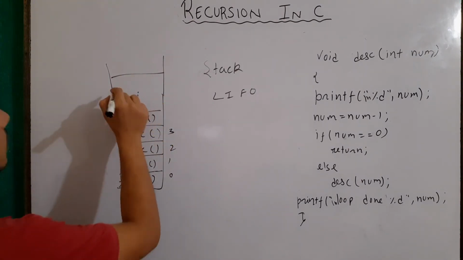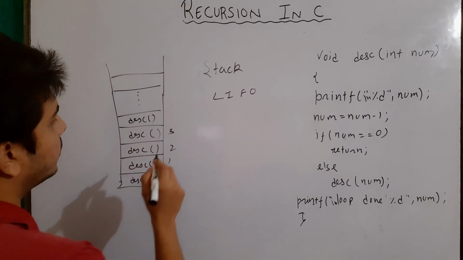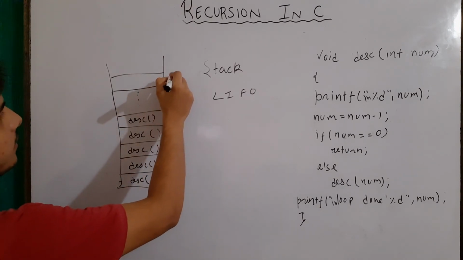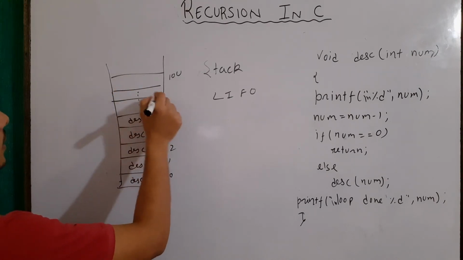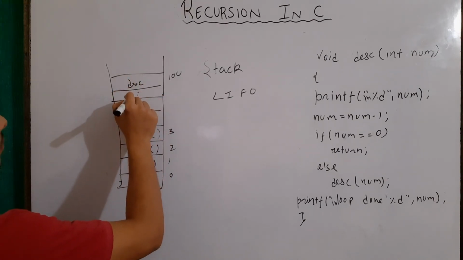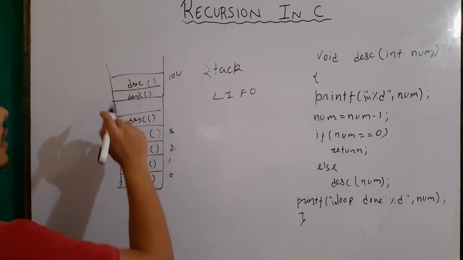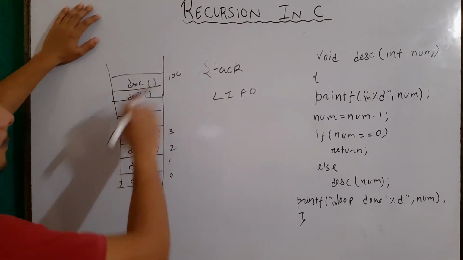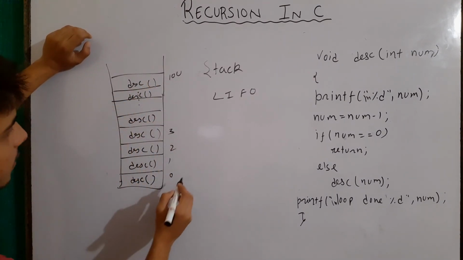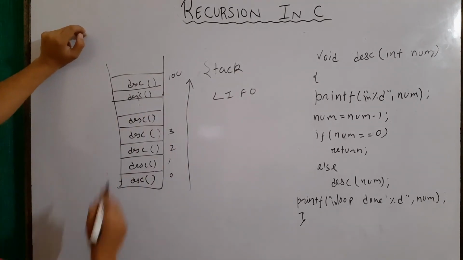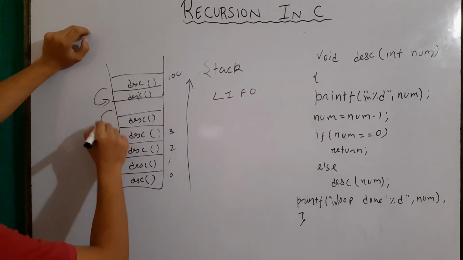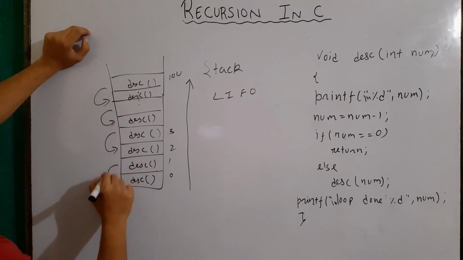Let's say in the 100th call the condition is met, and the function stops calling itself again. Now the function is returning back. If we see here, when we are calling, the calling is going in this direction, and when it is returning, the control is going back something like this.